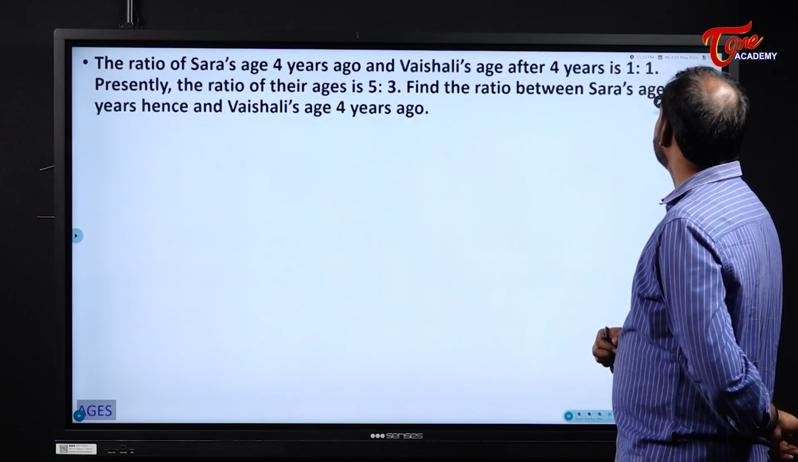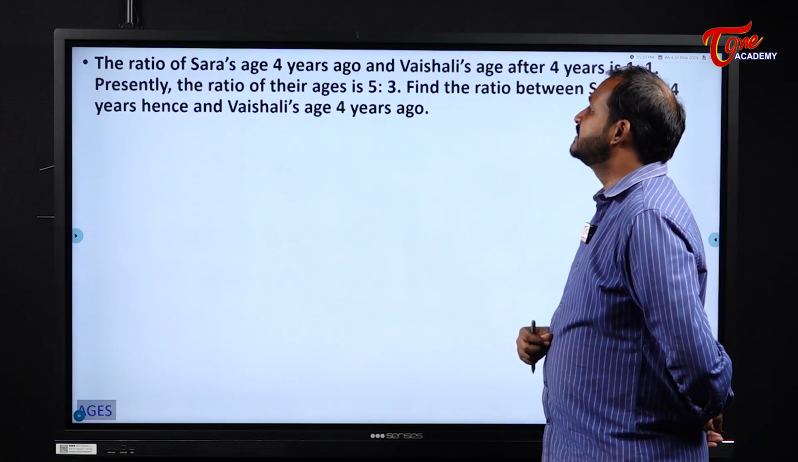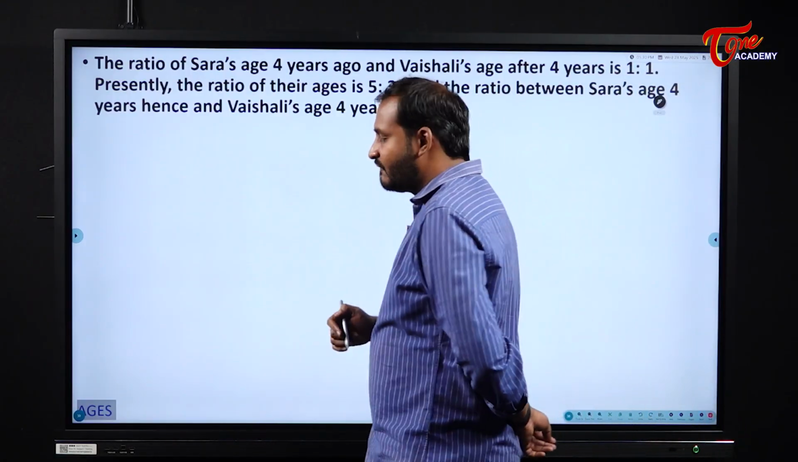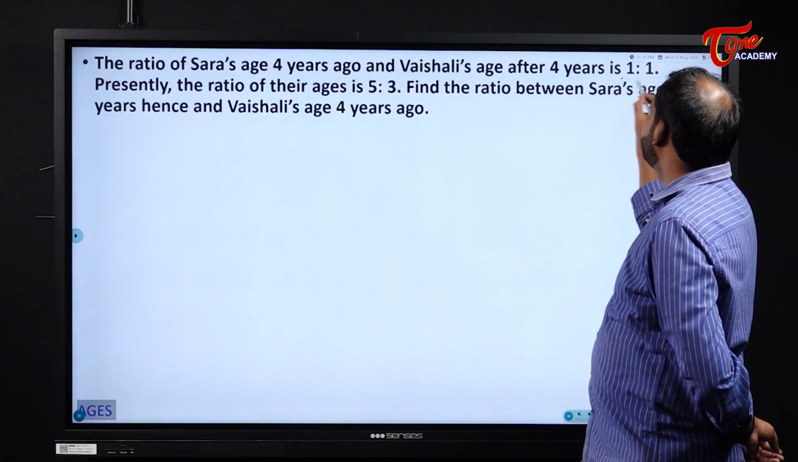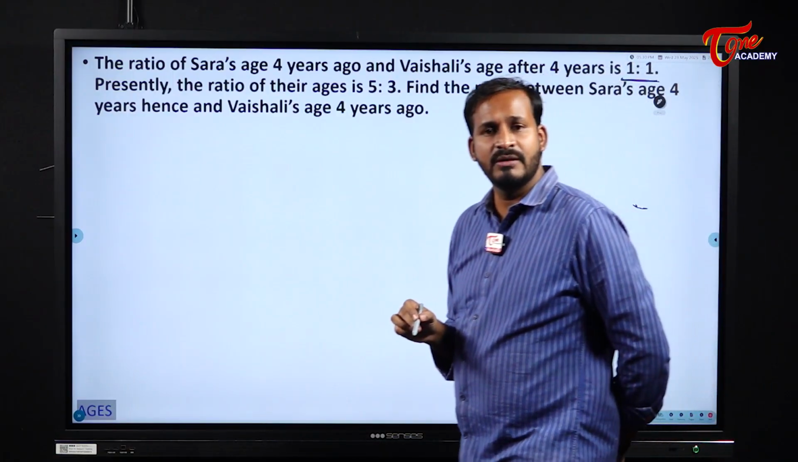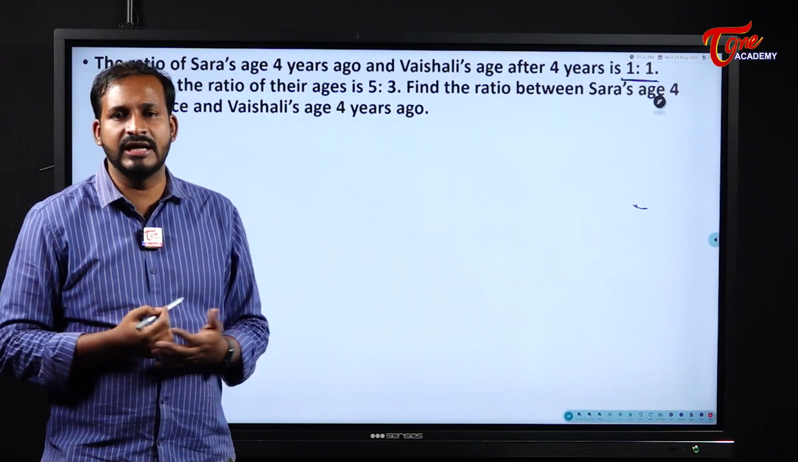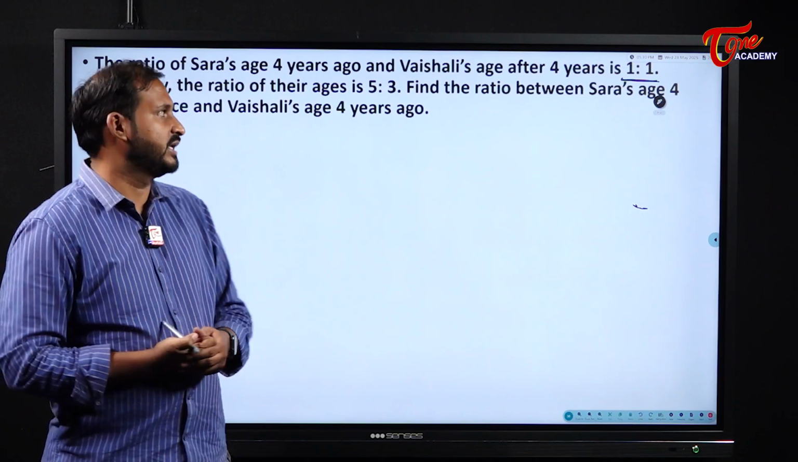Next one. The ratio of Sara's age 4 years ago and Vaishali's age after 4 years is 1:1. First of all, tell me, students, what is meant by this 1:1? 1:1 means that is equal. If two values are equal, then we can call they are in the ratio of 1:1, equal ratio.